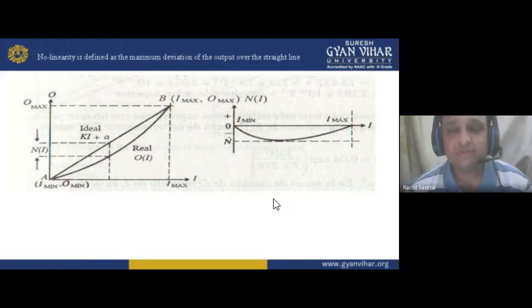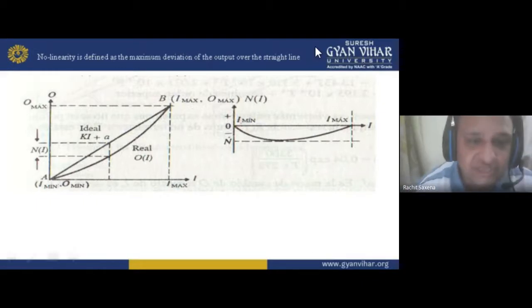So you will never get a linear system. That shows the non-linearity. Non-linearity is defined as the maximum deviation of the output from the straight line.